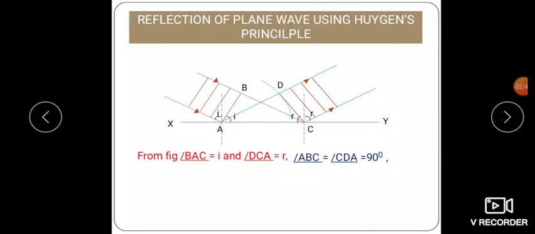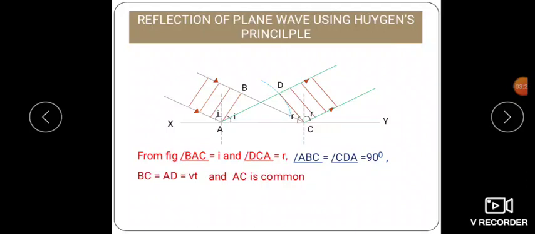Similarly, in the diagram observe angle ABC, which is equal to angle CDA. Both are perpendicular, that is, 90 degrees. Similarly BC is equal to vt, the distance travelled, and AD has also covered the same distance vt. So BC is equal to AD is equal to vt, and AC is common to triangle ABC as well as triangle ADC.